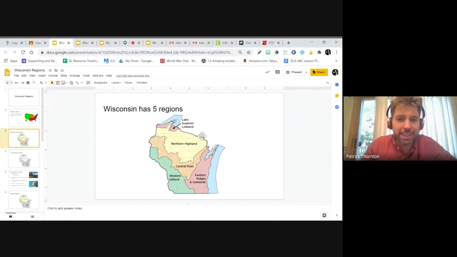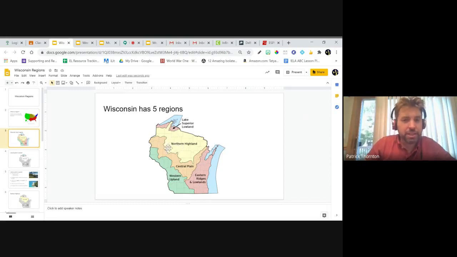The first one is the Lake Superior Lowland. Let's say that with me. Lake Superior Lowland. Everybody together. Lake Superior Lowland. Yeah, when we say Superior, we're actually talking about the big Great Lake that's north of Wisconsin. It's actually the biggest Great Lake, Lake Superior.